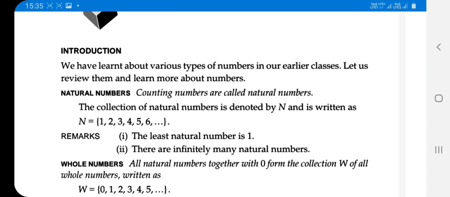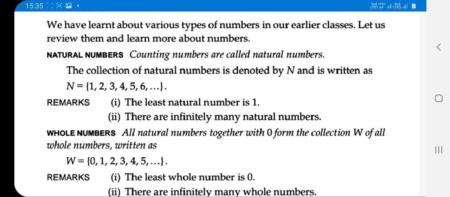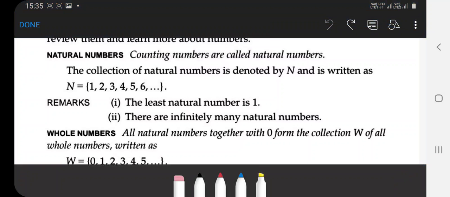The very first is natural numbers. All the counting numbers are called natural numbers. Students, all the counting numbers are called natural numbers. It must be remembered that counting numbers such as 1, 2, 3, 4, 5, 6, 7, 8, 9, 10 till infinity.